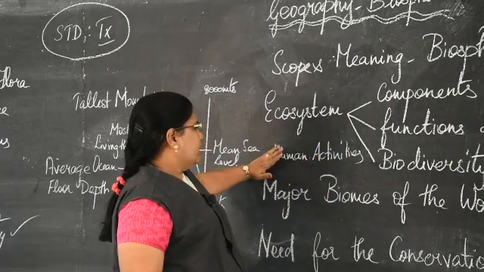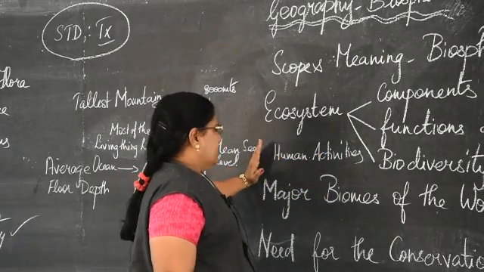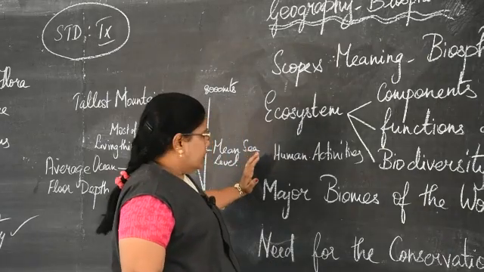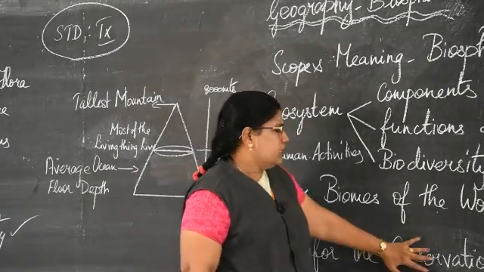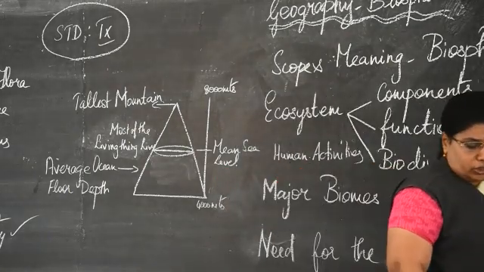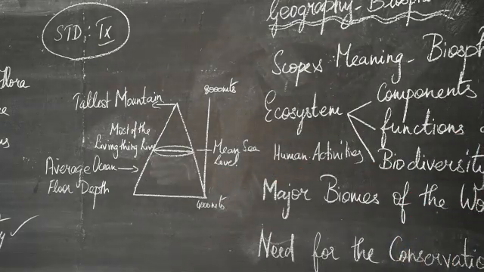So human beings should help the entire world to conserve all these ecosystems or to maintain the biodiversity of all these ecosystems. Otherwise, we are going to face the loss of biodiversity.